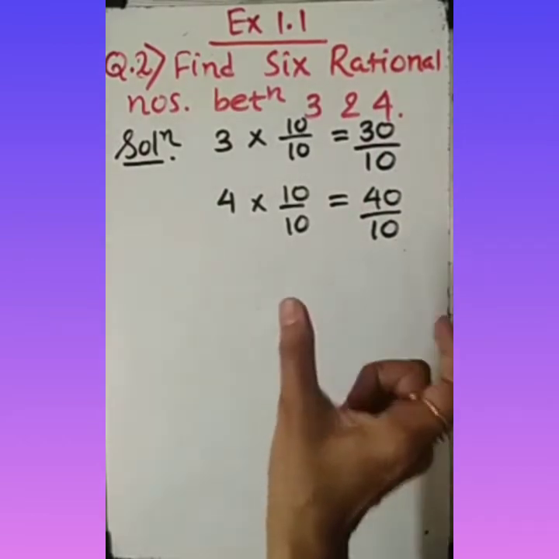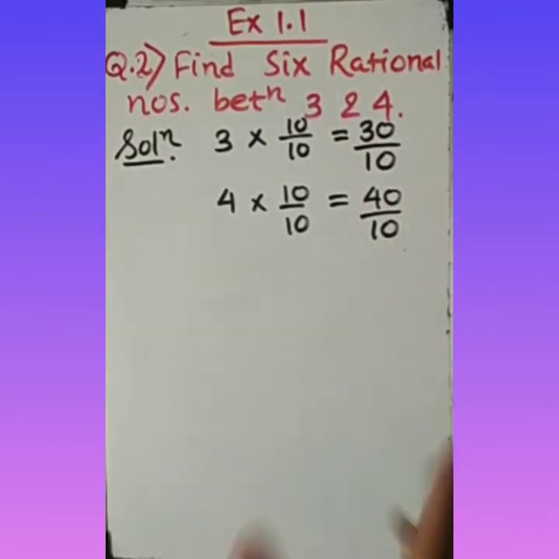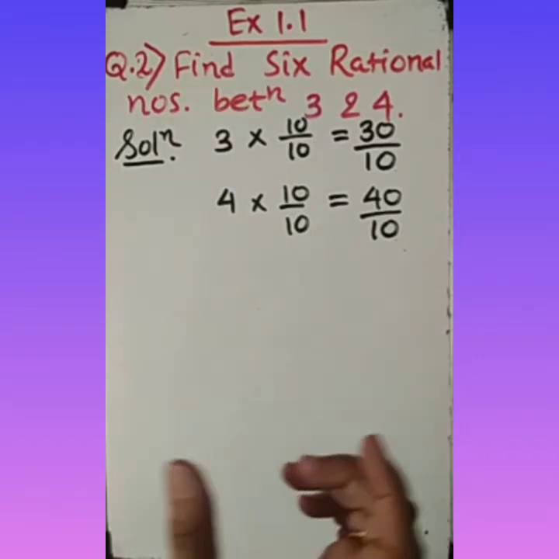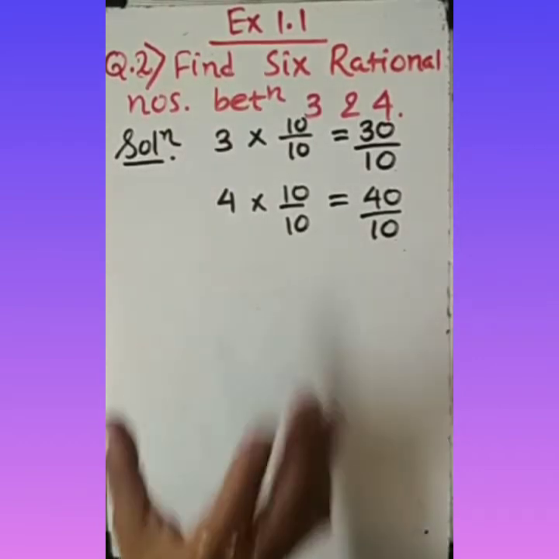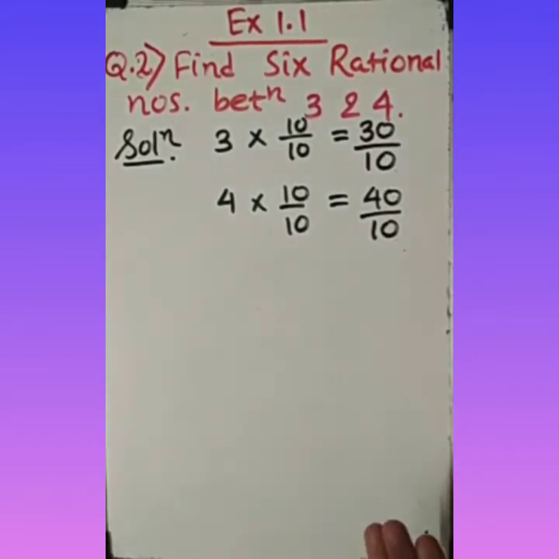Your answer varies from person to person. Maybe you are writing something else and your classmate is writing something else, so it is possible that both of your answers can be correct. Fine.